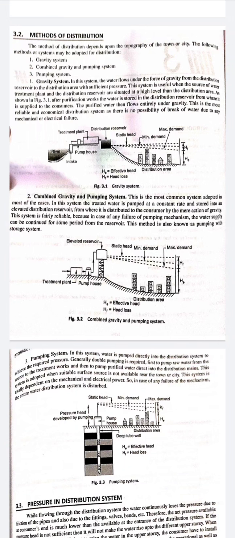If the distribution reservoir is at a higher elevation from the city, then the water is supplied directly under the influence of gravity, and it should be maintained that the water should reach the last part of the sections with an effective pressure, such that there is not a higher pressure and there is not a low pressure problem also. ये बहुत ही फ़ायदेमंद रहता है, because this is the most reliable and economical distribution system, as there is no possibility of break of water due to mechanical or electrical failure.